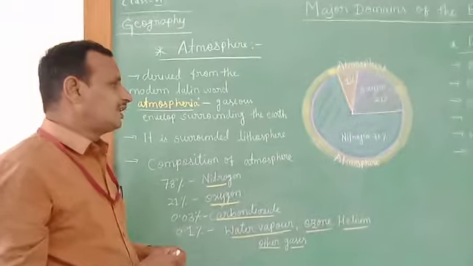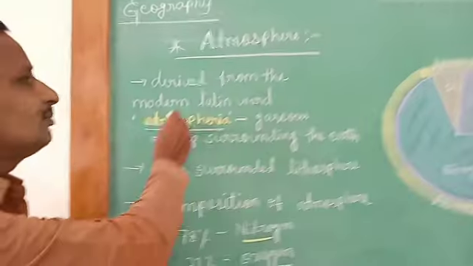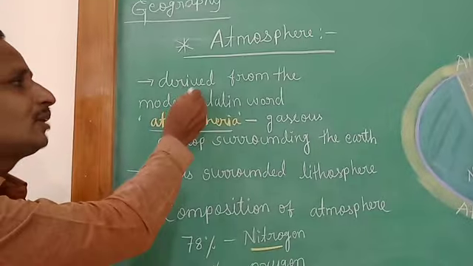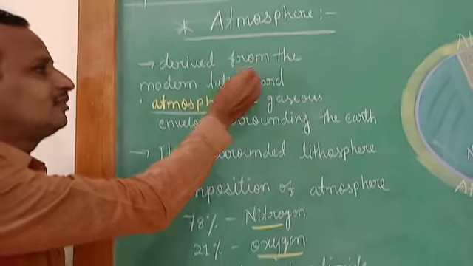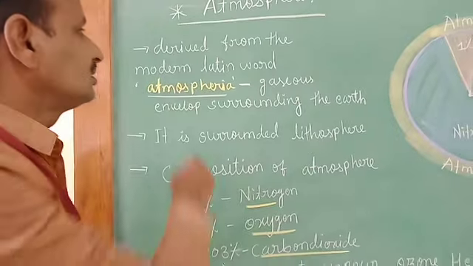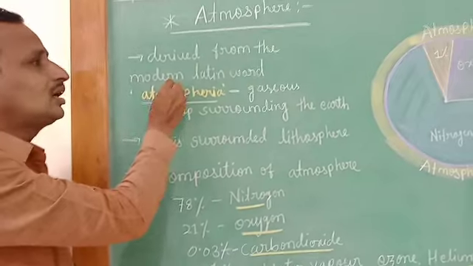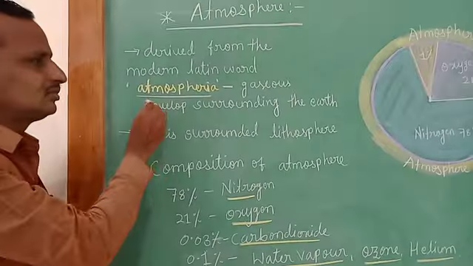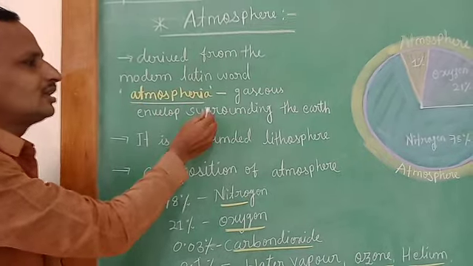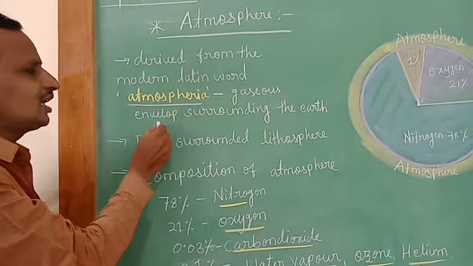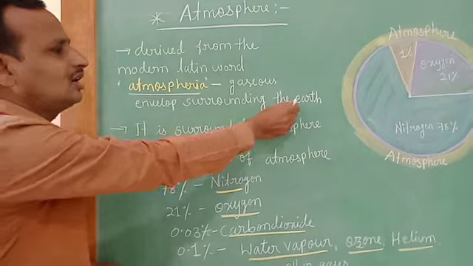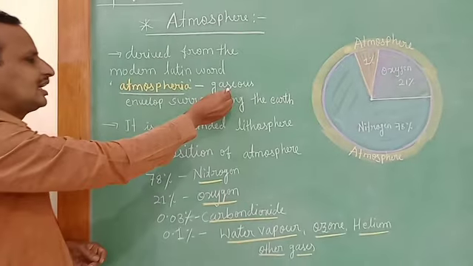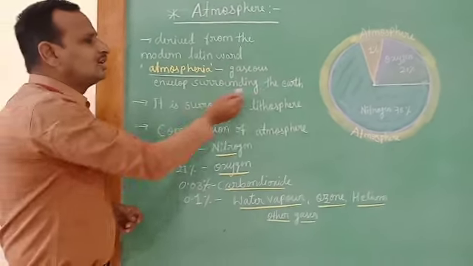The word atmosphere is derived from the modern Latin word atmosphere. The meaning is gaseous envelope surrounding the earth.